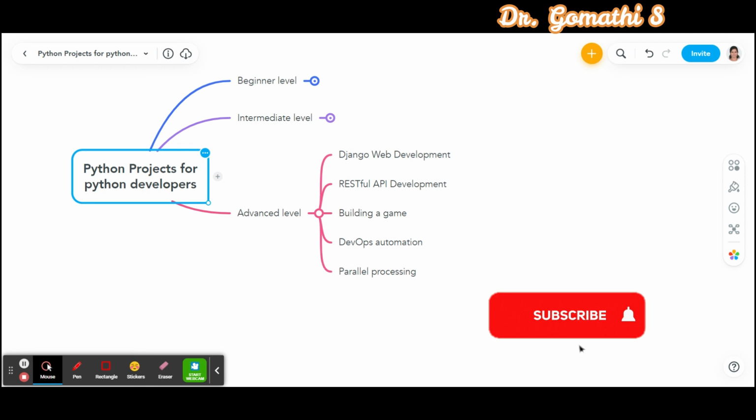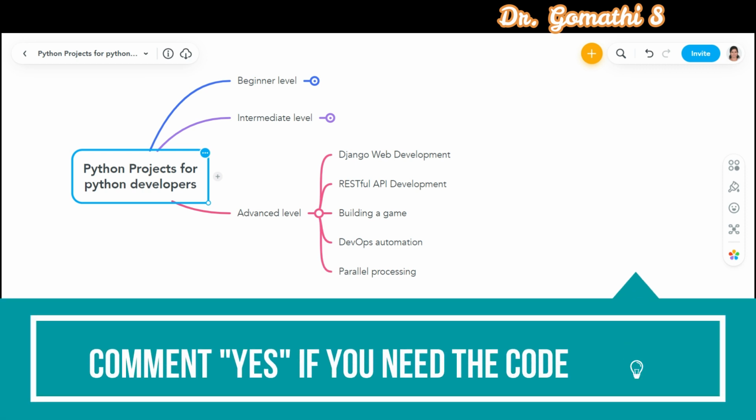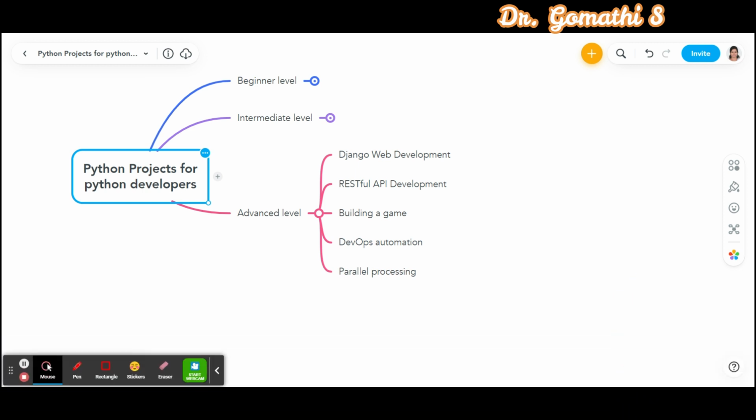So the next project is what? DevOps automation. So in DevOps automation, you can build an automation script using Python that automates the deployment and management of a web application on a cloud server like AWS or Google Cloud Platform. This project will teach you about working with cloud providers, deploying web applications using automation scripts, and using containerization technologies like Docker.